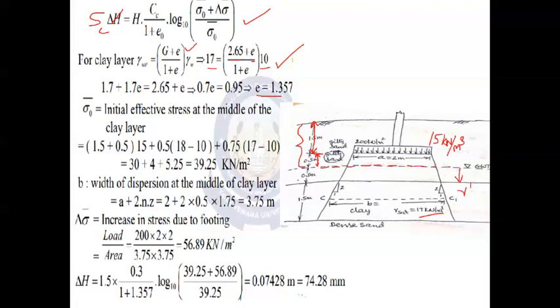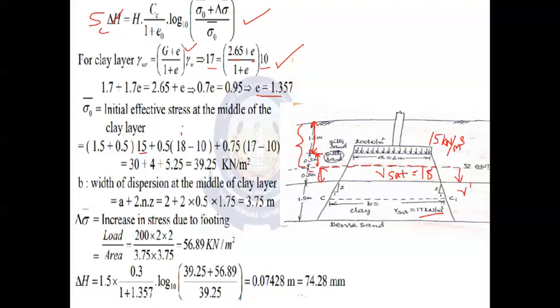So let us see. The first term is as usual (1.5 plus 0.5) into 15, plus 0.5. This particular portion we are considering now, 0.5, with the saturated unit weight given here as 18 kilonewton per meter cube. How to calculate gamma dash?